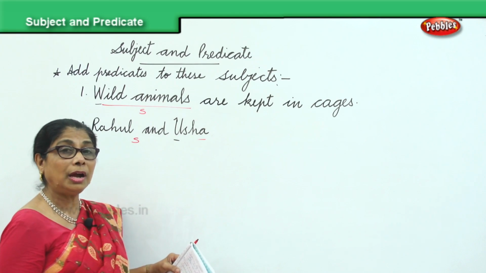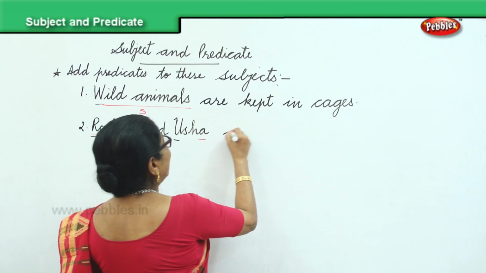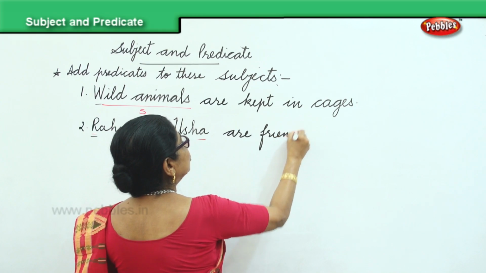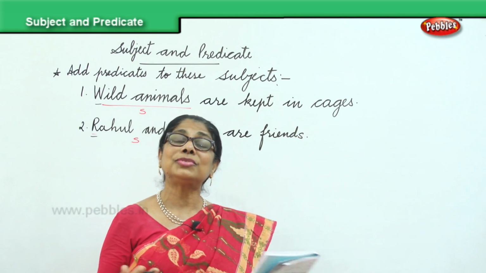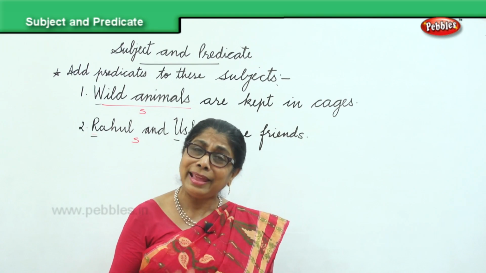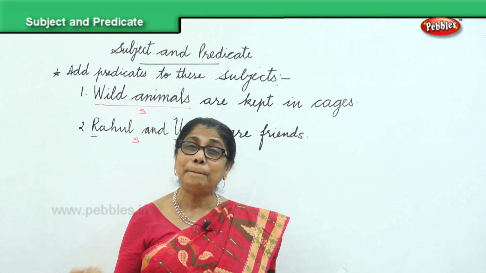Rahul and Usha went to the market. Rahul and Usha are friends. Rahul and Usha are fighting. Rahul and Usha love to study together. So when the subject Rahul and Usha are given, you can put in any predicate to make a complete sentence.